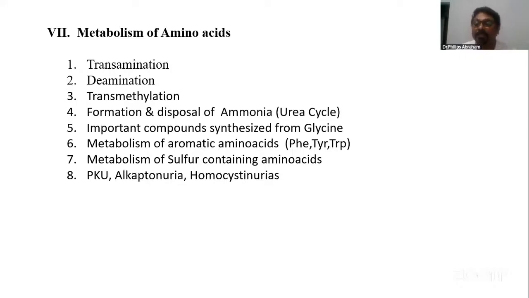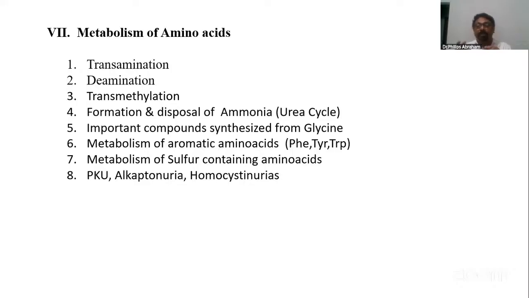Example, benzoic acid, which is present in juice and used as a preservative in jams. For its removal from the body, in other words for its detoxification, it should be attached with glycine and form hippuric acid. That's another biological importance. And then another is that it can act as a neurotransmitter. So conjugation function, excretion function, and function as a neurotransmitter. That also should be added.